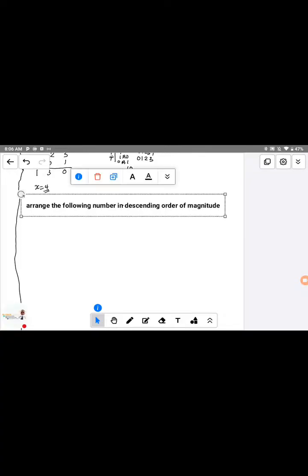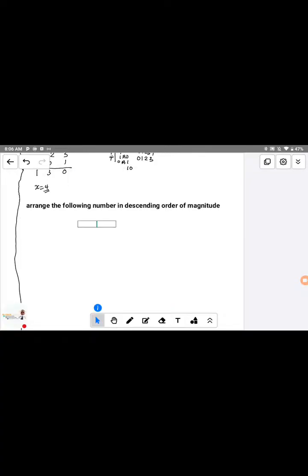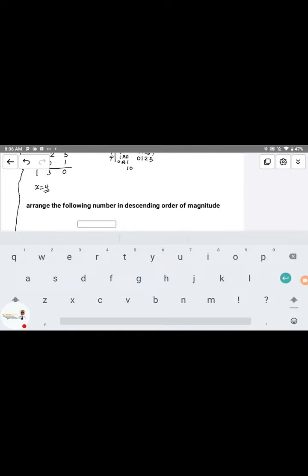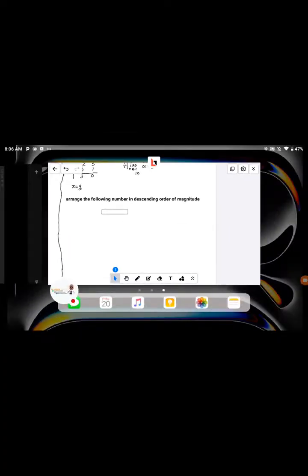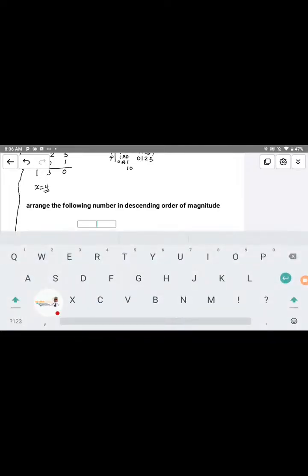So what are the numbers now? Let me type the numbers out. The first number we have is 2, and this 2 is in base 2.